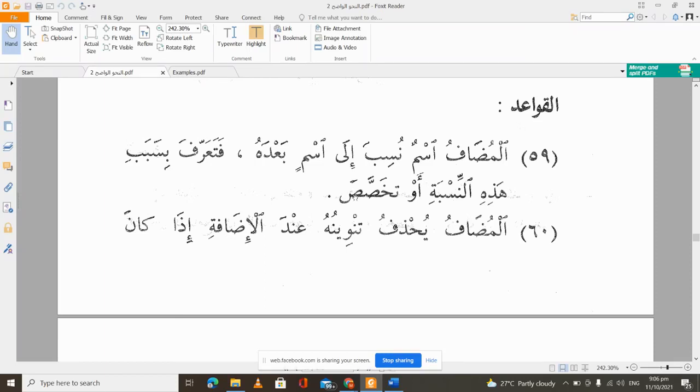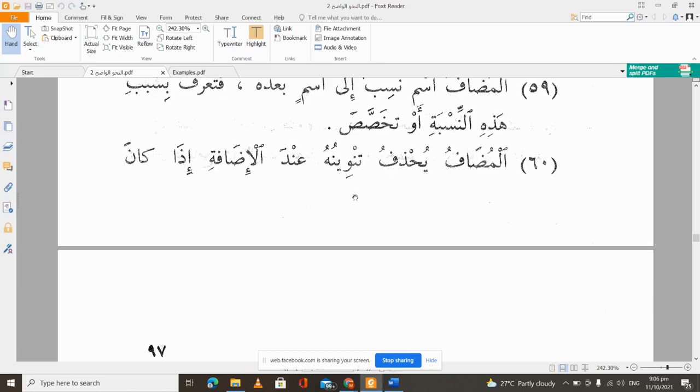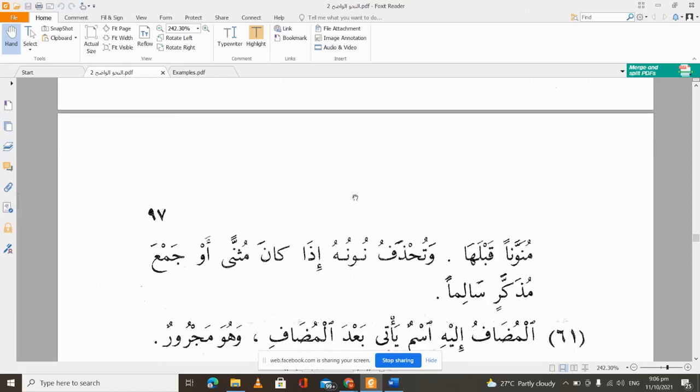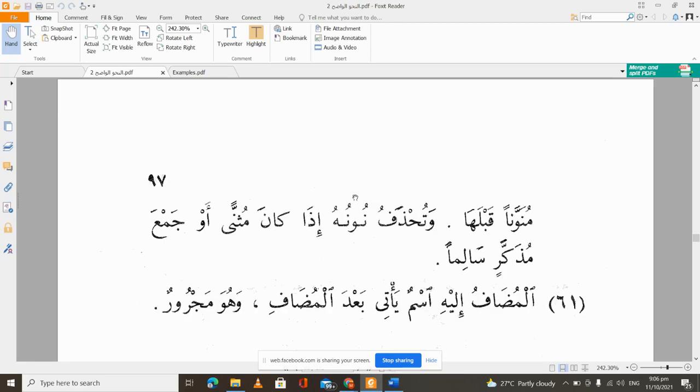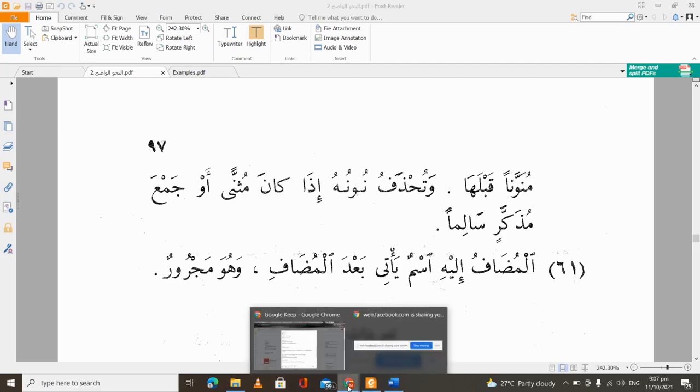And we said that whenever that mudaf becomes joined to a mudaf ilayhi, it is going to lose its tanween if it had one before, or if it was a muthanna or a jam' mudhakkar salim, it is going to lose the noon that is at the end. And finally we said the word that comes after the mudaf is called a mudaf ilayhi, and it is always majrur.